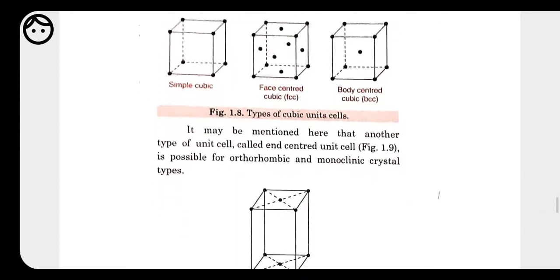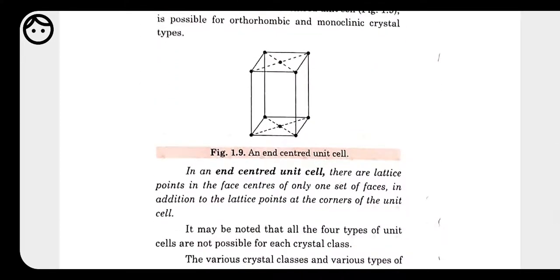Here we have one more type of centered unit cell, that is called the end centered unit cell. What is an end centered unit cell? It is a type of unit cell in which, along with the corner, because at the corner constituent particles should be present, it should be present on any two opposite faces. We have 6 faces. It may be present at 1 and 2, or at 3 and 4, or at the 5th and 6th faces. It means it should be present on any one pair of opposite faces. That is called an end centered unit cell.